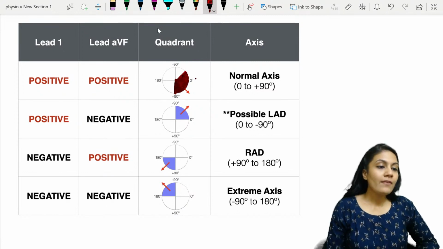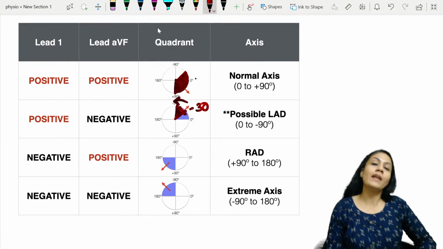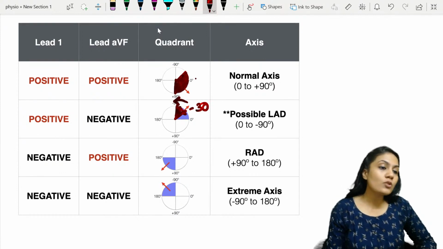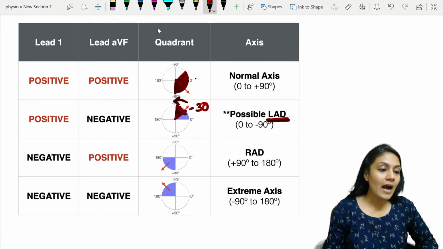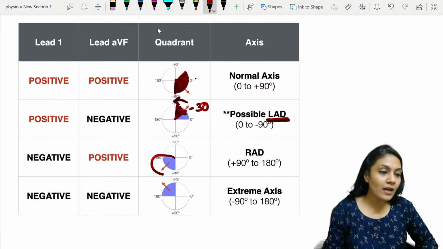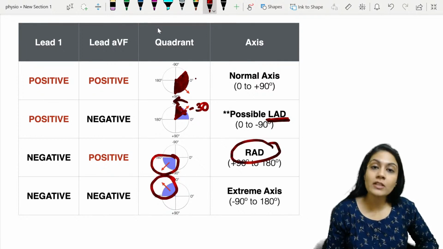If the graph shifted towards more negative degrees from -30, then it is going to be called left axis deviation, right? If it comes into this quadrant, then we are going to call it right axis deviation. If it comes into this quadrant, we are going to say extreme right axis deviation.